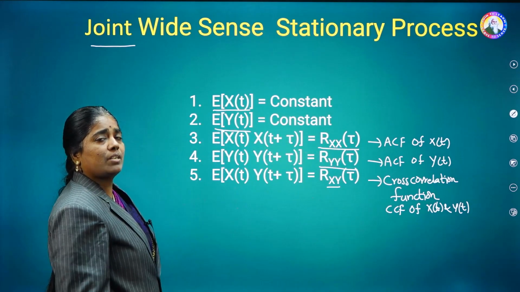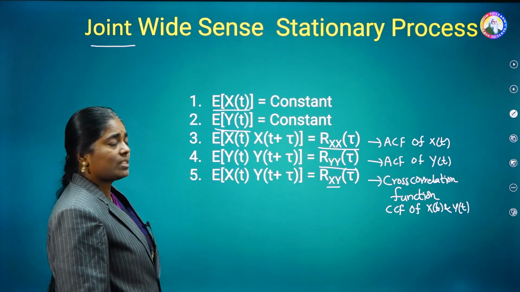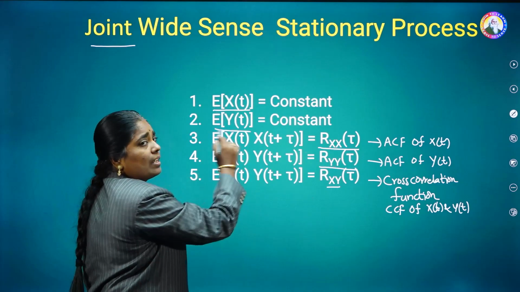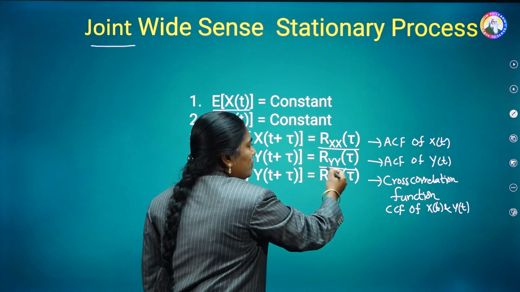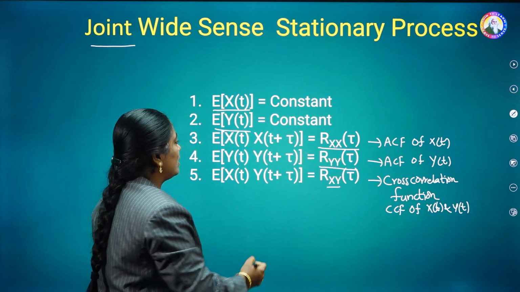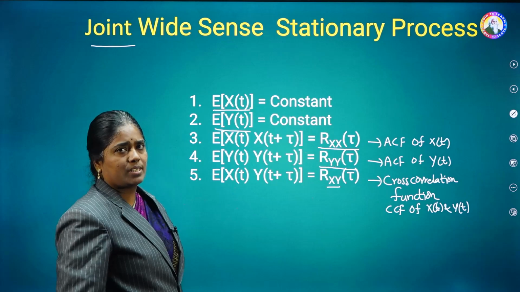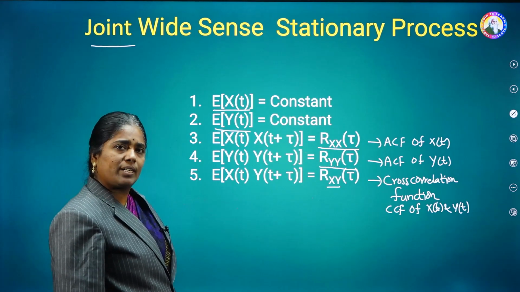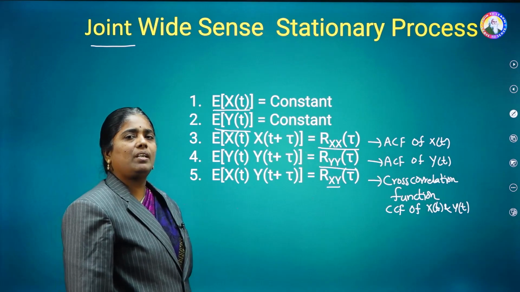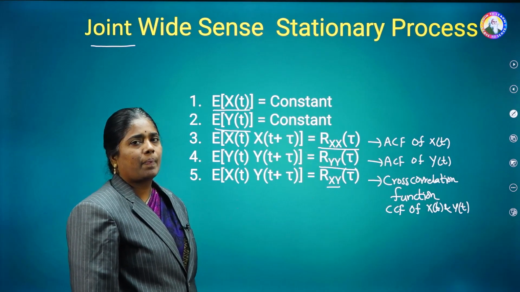So for the case of jointly WSS, that is the wide-sense stationary process, there are 5 conditions. Both the means should be constant, both the autocorrelation functions should be constant, and along with that, the fifth one is that the cross correlation function is also constant. They have to satisfy all 5 conditions. Only then can we say that both x of t and y of t are jointly wide-sense stationary.